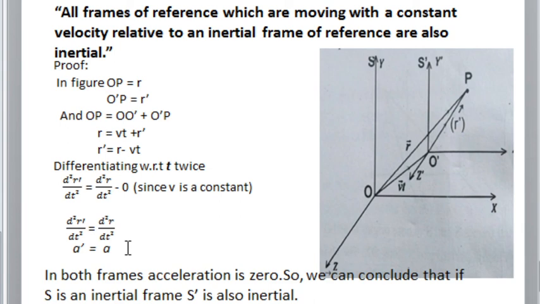So you should study the statement: all frames of reference which are moving with a constant velocity relative to an inertial frame. For example, if the S frame is not inertial, then S dash need not be inertial. Okay, so this is an important point. The frame is moving with constant velocity relative to an inertial frame. That point should be remembered.